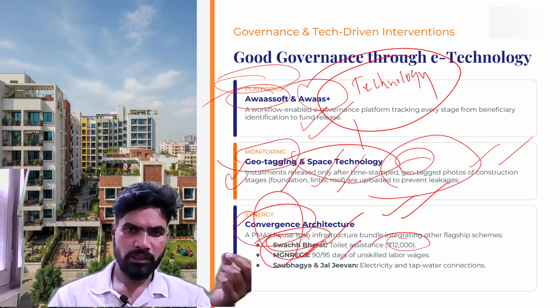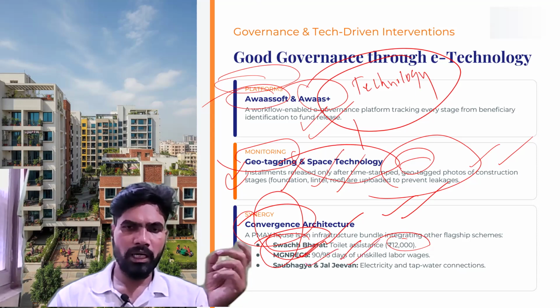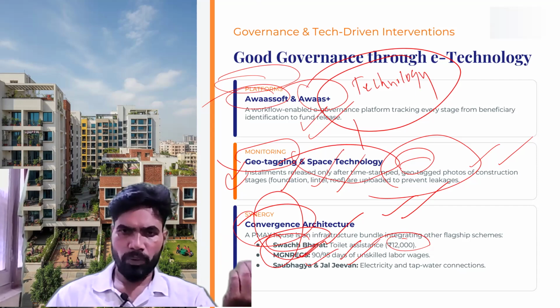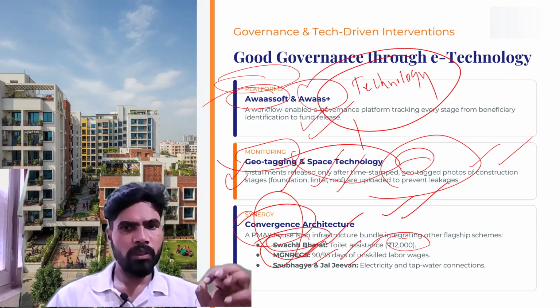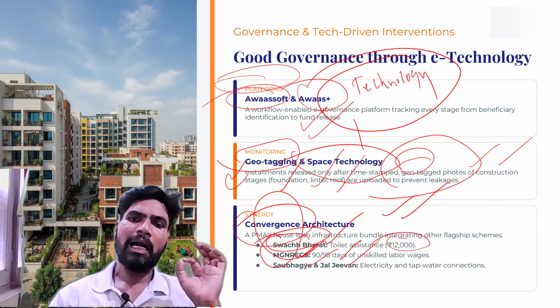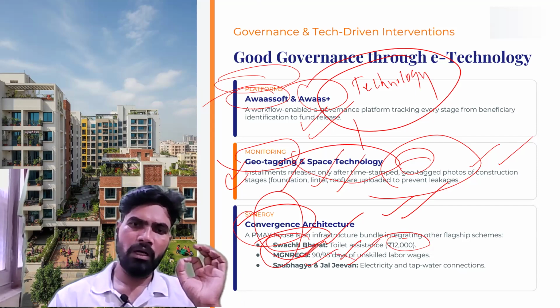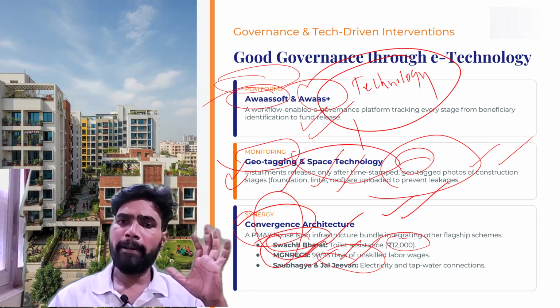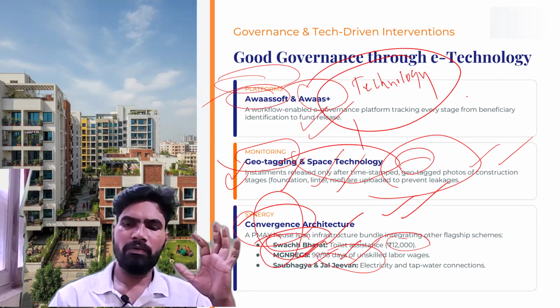The third one is Saubhagya and Jal Jeevan. Under Saubhagya, electricity connection will be provided to the house. That is the purpose of the Saubhagya scheme. And under Jal Jeevan, a functional household tap water connection will be provided. In this way, the scheme is being converged with the rest of the schemes.